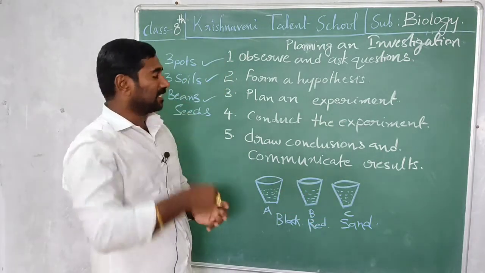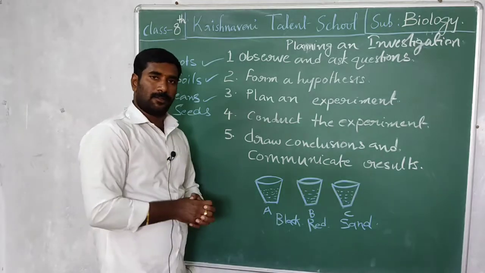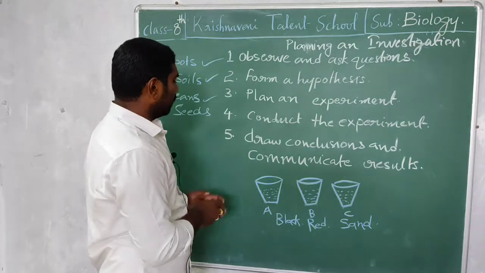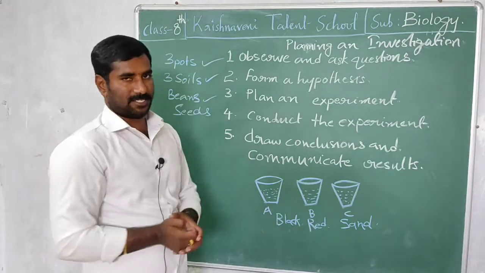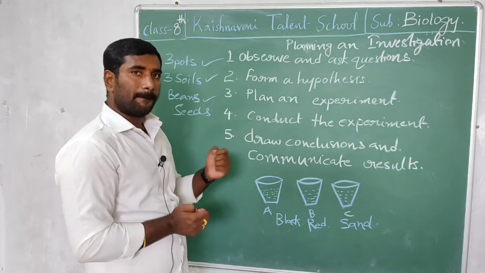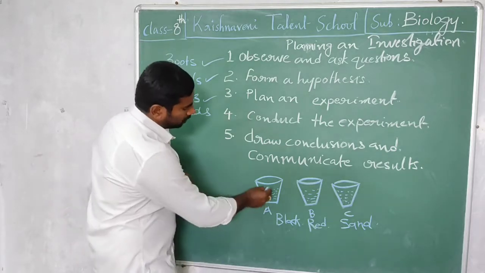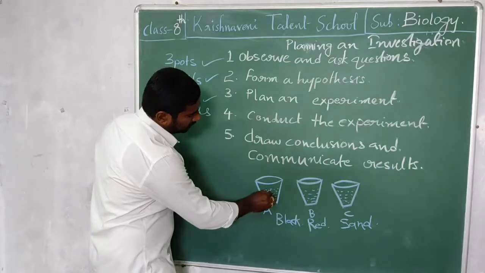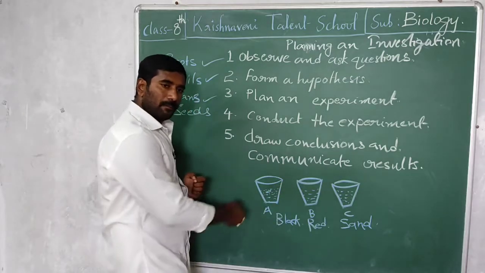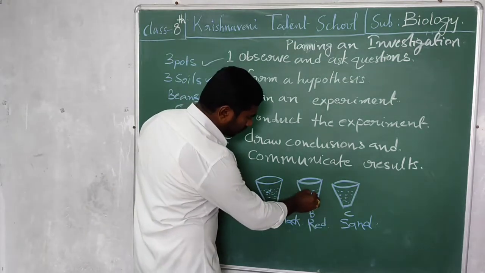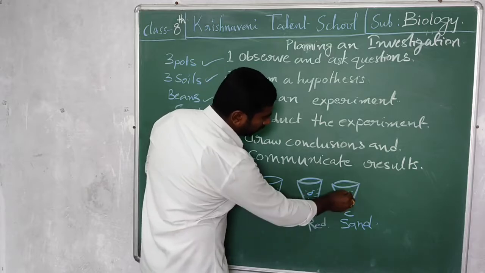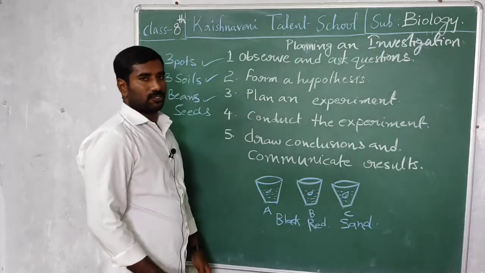Our next procedure is we have to take the bean seeds. Put one bean seed in the black soil pot, one in red soil and one in sand soil.